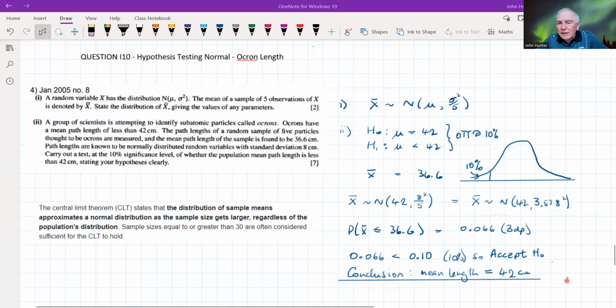Yeah, not quite straightforward, is it? But it is the sort of thing that might come up, and I think it illustrates quite nicely how some of these things can be phrased quite confusingly, and this is one such question. But hopefully that has been useful. So thank you for listening.